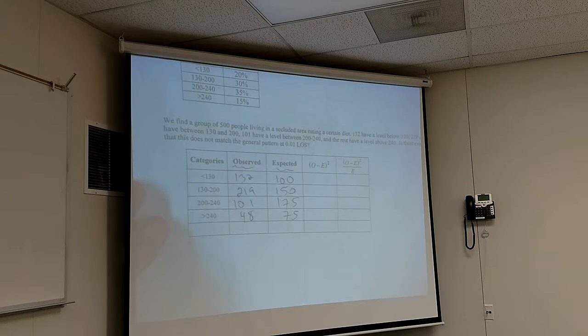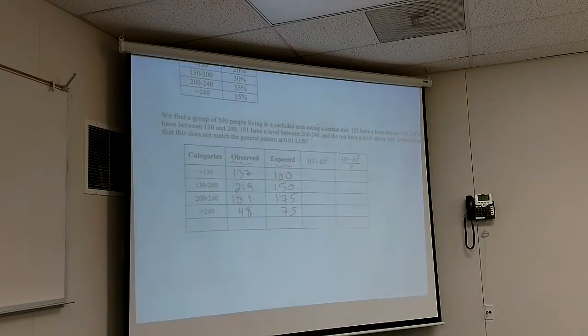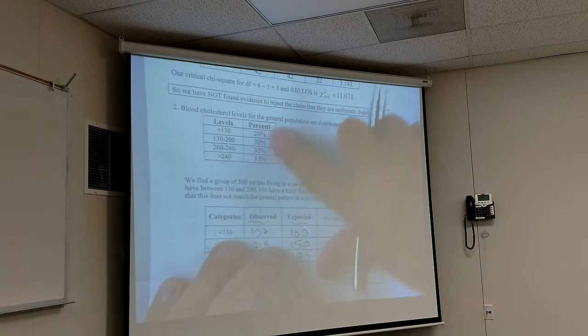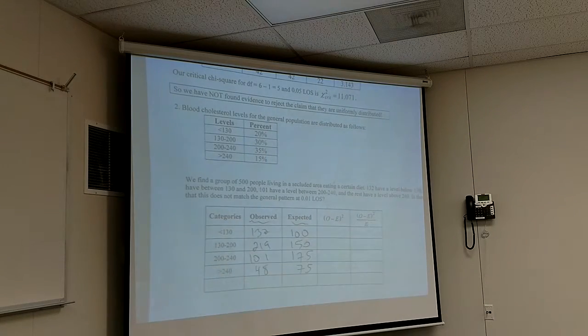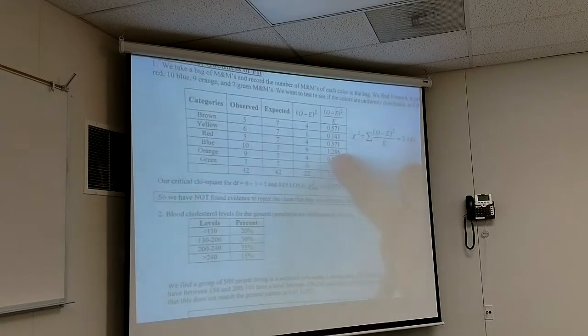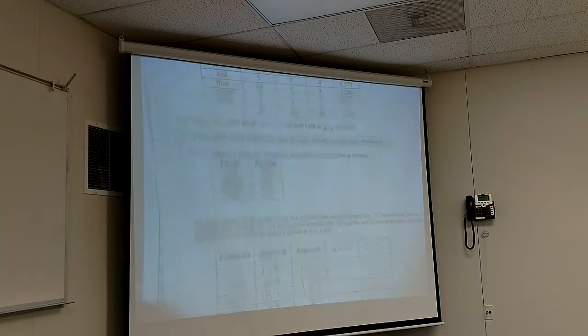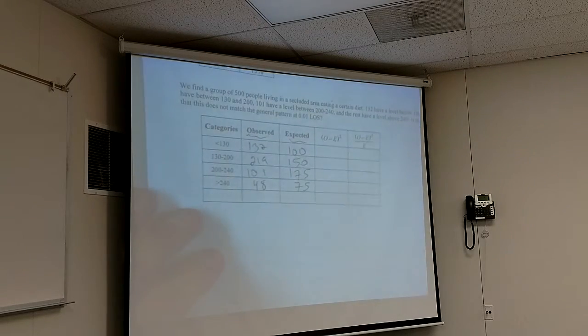I like it. So the two big possibilities for the expected column are either it's uniform, I expect it to be all the same, or it's some kind of a given distribution, which normally would be percentages. I expect this percent here, this percent there. Those are the two things that could happen to you. That's why I gave you two examples of both.